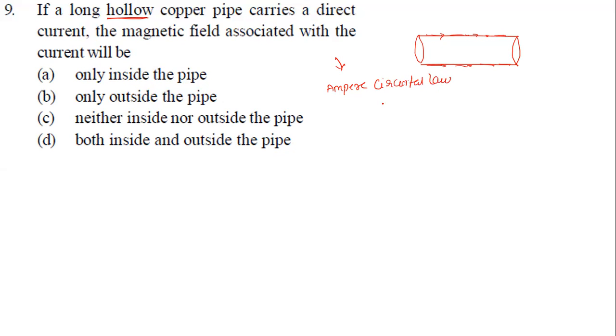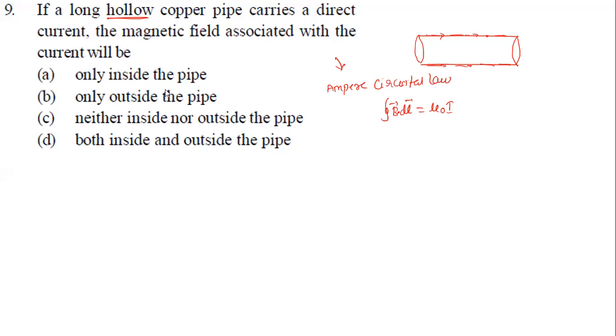Ampere circuit law. What is Ampere circuit law? The total magnetic field around a closed surface, the line integral of B dot dl, is equal to mu naught times I, permeability times I, where I is the current enclosed by the surface. I is the current enclosed by the surface, meaning how much current is there inside the surface.